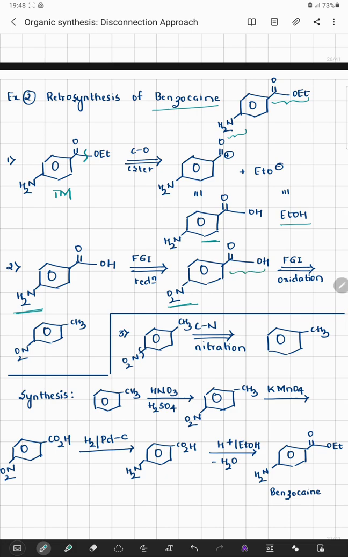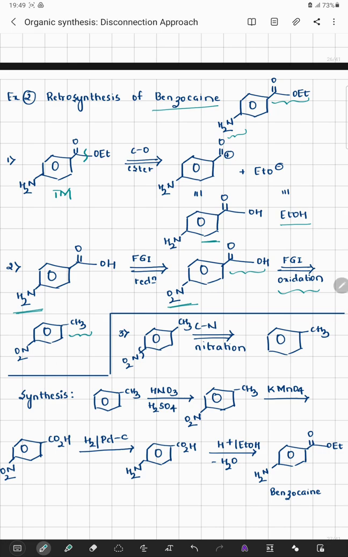Further, I can observe that there is a presence of a carboxylic group. Upon functional group interconversion through an oxidation, we can introduce a CH3. In place of a carboxylic group, we have now introduced a CH3. Now what we will be getting is para-nitrotoluene. In this particular system, we have utilized both reduction and oxidation.